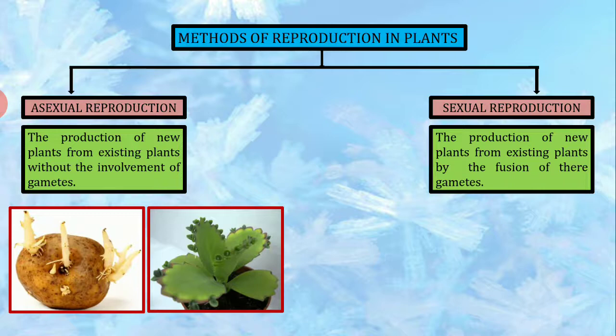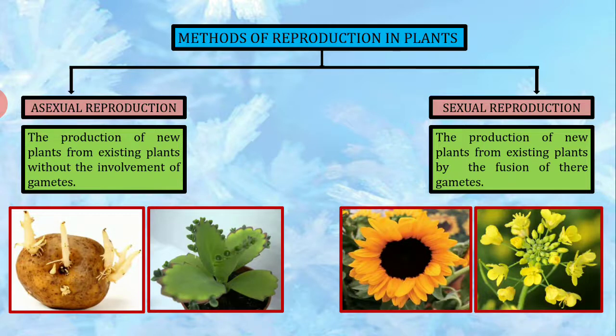Here children, in asexual reproduction you can see a potato giving rise to the eyes through which a new plant is developing, and the second one is a bryophyllum, where the leaf buds give birth to a new plant. Then in sexual reproduction we have the fusion of the gametes. Here the pictures of a sunflower and a mustard plant are given.